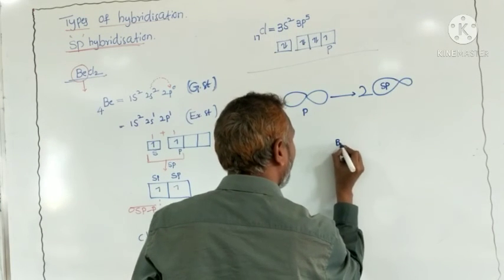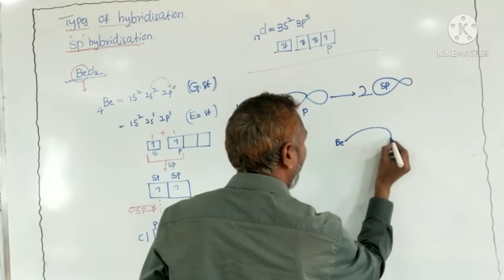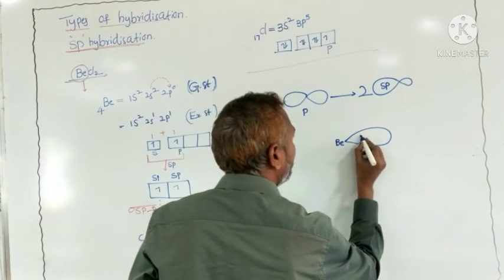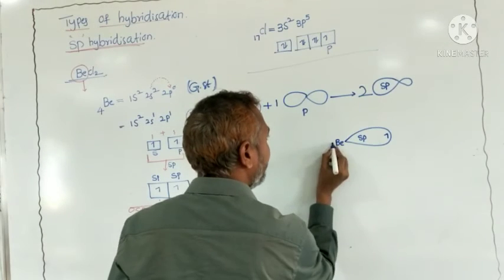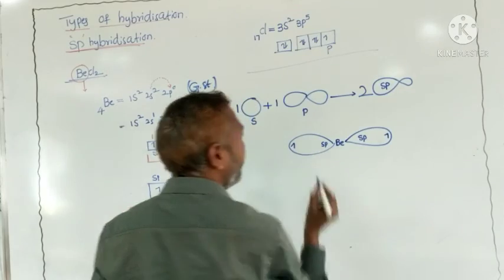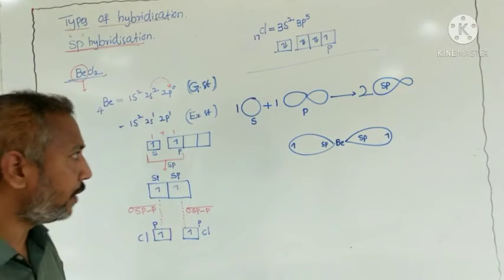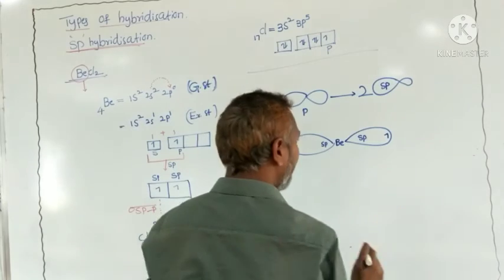For example, beryllium is the central atom. It has one sp hybridized orbital containing one unpaired electron, and another sp hybridized orbital containing one unpaired electron. So this beryllium is bonded with which atoms? Two chlorine atoms.